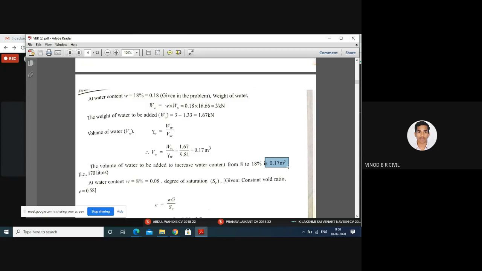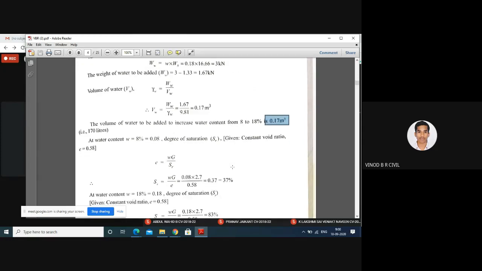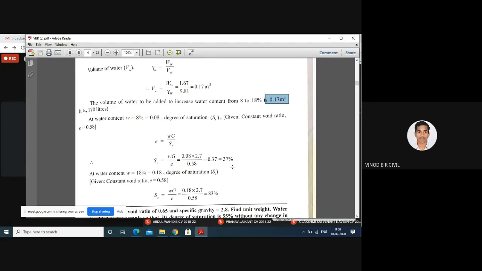Okay. Next, we have to calculate the void ratio. Water content 8%, degree of saturation we don't know. The E value 0.58 is given in the problem.